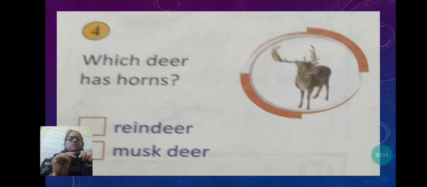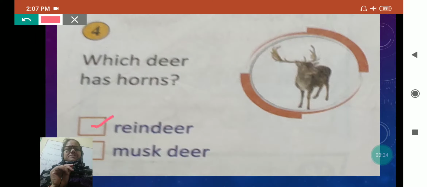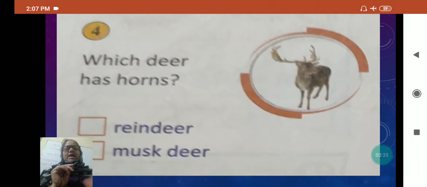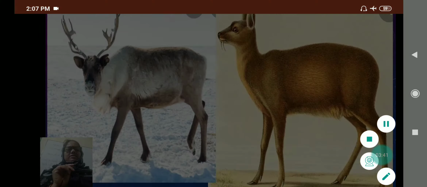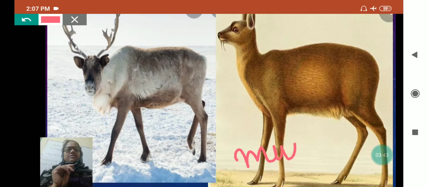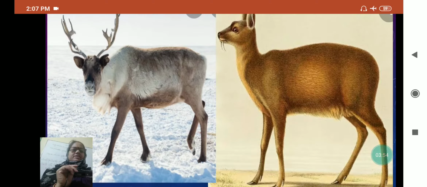Which deer has horns? Reindeer and musk deer. Reindeer has horns. Now I will show you the picture of reindeer and musk deer also, and you will see that musk deer doesn't have horns. This is musk deer and this is reindeer. This one has such big horns and this one has no horns, but both are deer, of different species.